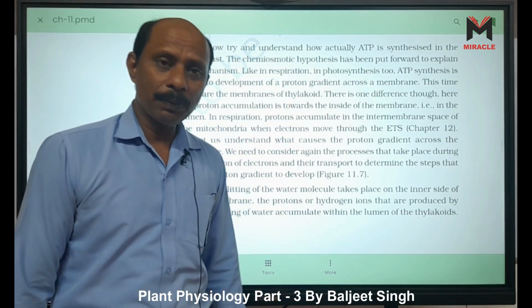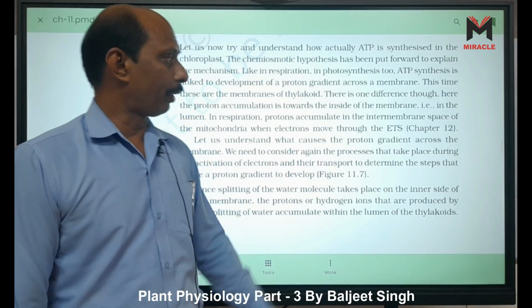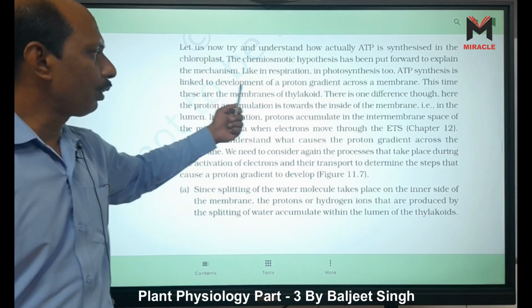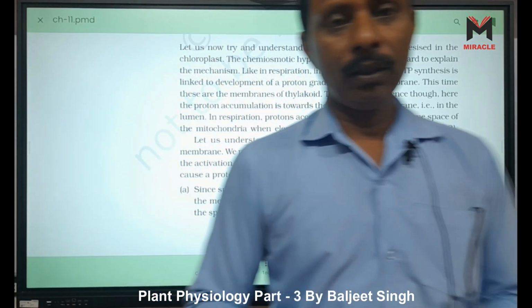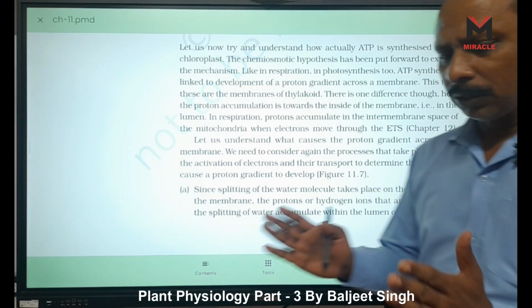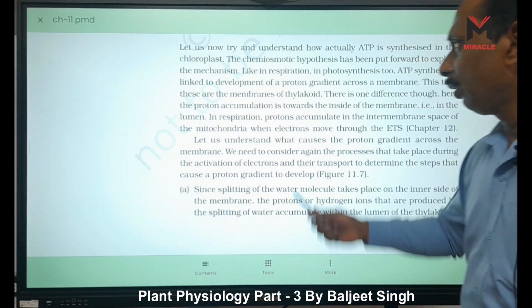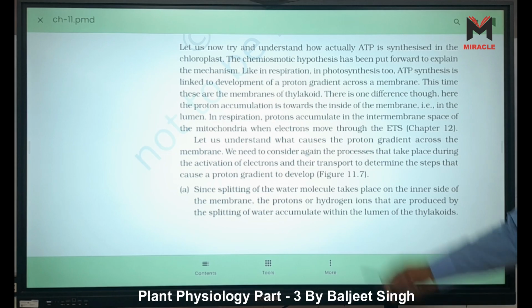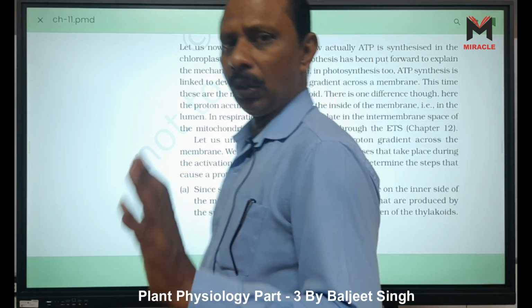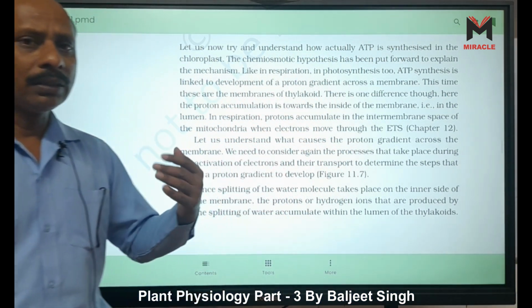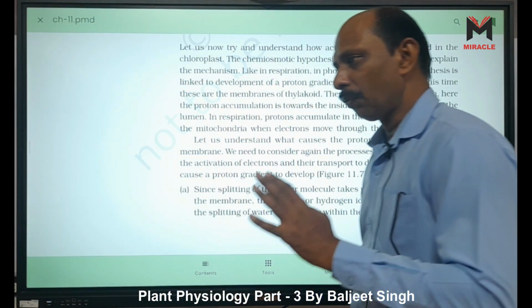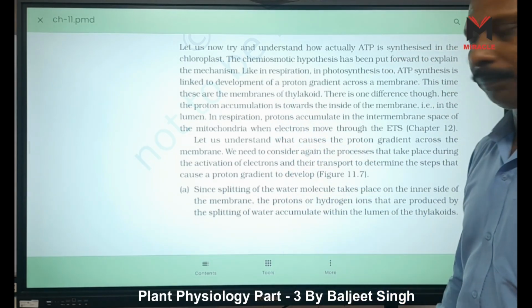Like in respiration, that is in mitochondria, in photosynthesis too, ATP synthesis is linked to the development of a proton gradient. Proton means H plus ion; we said hydrogen ion is also called a proton. Two different concentrations make a proton gradient across a membrane. Here we need a proton gradient, a membrane, and the third one is the proton pump, right? So these three are very important for the formation of ATP.